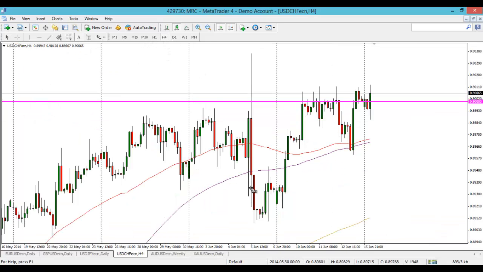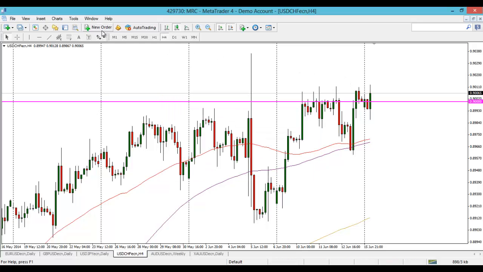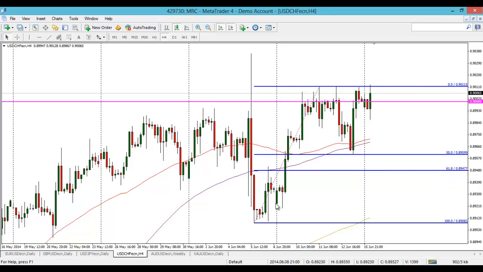If we look at the shorter term time frames, the 4 hour, we had a lovely fib move last week. So this was the low and that was the high. So we had a lovely uptrend retracement down to 50%, pretty much to the pip, and we just flew off of that. And you can see we tested the 0% line, which is the current resistance at 0.9011. We had 4 tests of this level, and we're currently sitting below. So keep an eye out on that. It could easily come back down and then perform a double bottom off here, and we'll keep on just playing ping pong with these two levels here.